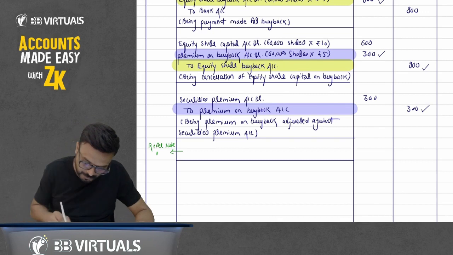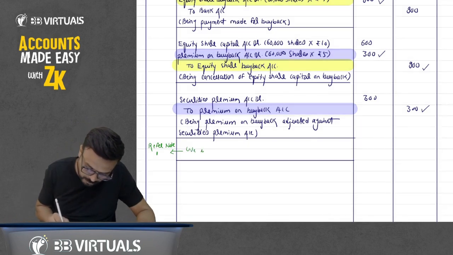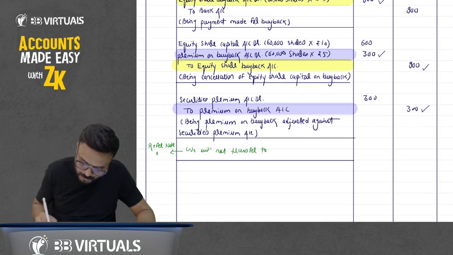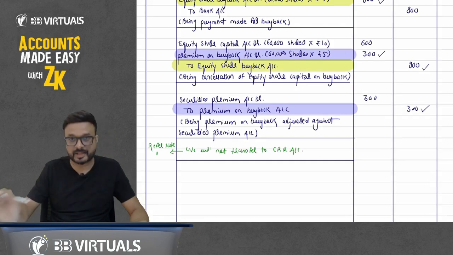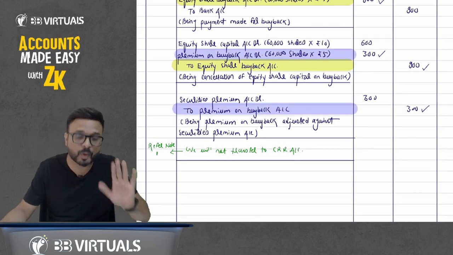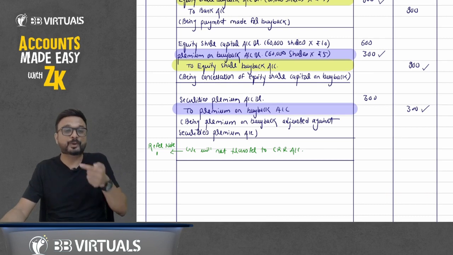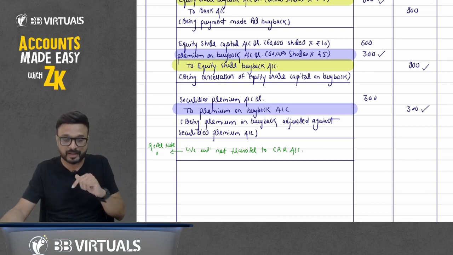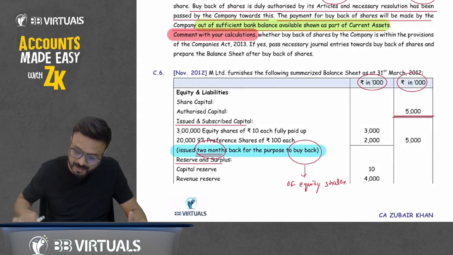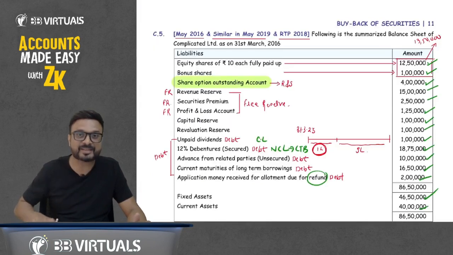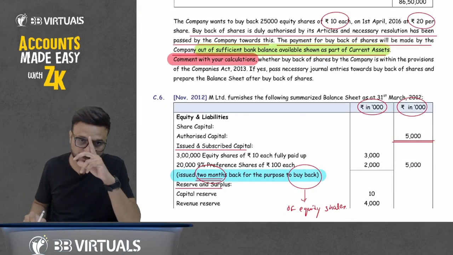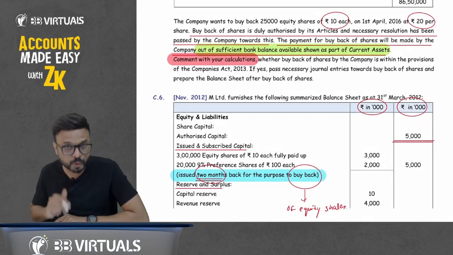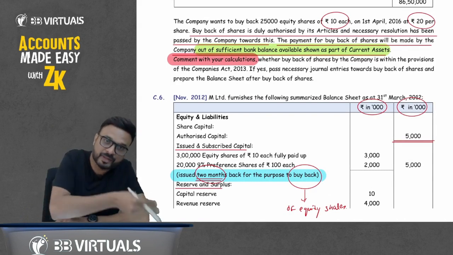Let me write it down here. We will not transfer to CRR account. Why are we not transferring to CRR account? I will write a note on it. But you know why we are not transferring to CRR: because we are doing the buyback out of a fresh issue of shares. Now you say it is not mentioned here, fresh issue of shares. But when you see the balance sheet, it is mentioned that we have issued the preference shares 2 months back for the purpose of buyback. It means we have already issued the shares in the past for the purpose of buyback.